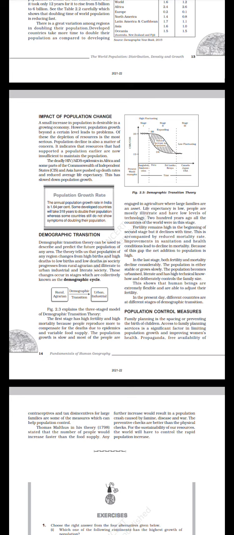The first stage has high fertility and high mortality because people reproduce more to compensate for the deaths due to epidemics and variable food supply. The population growth is slow and most of the people are engaged in agriculture where large families are an asset. Life expectancy is low, people are mostly illiterate and have low levels of technology. 200 years ago, all the countries of the world were in this stage. Take a look at the figure, demographic transition theory.